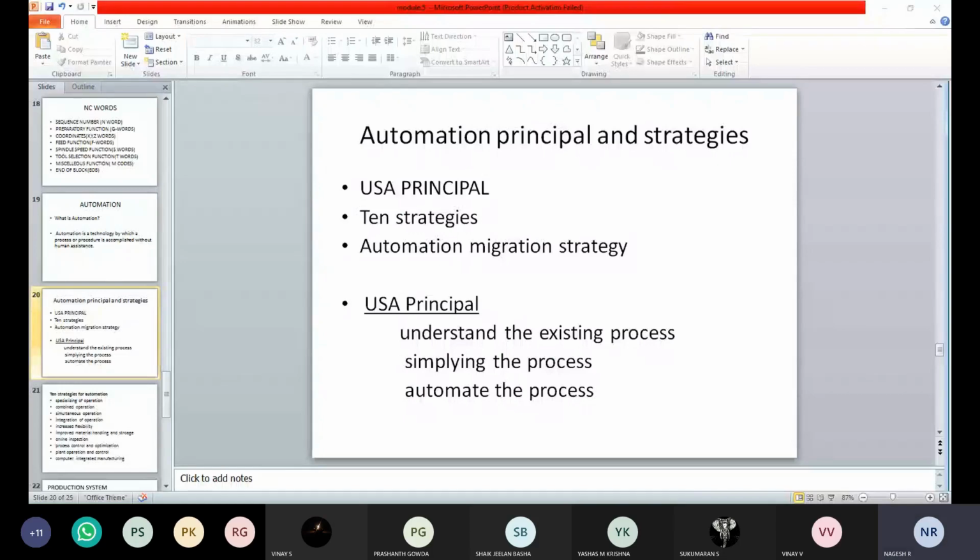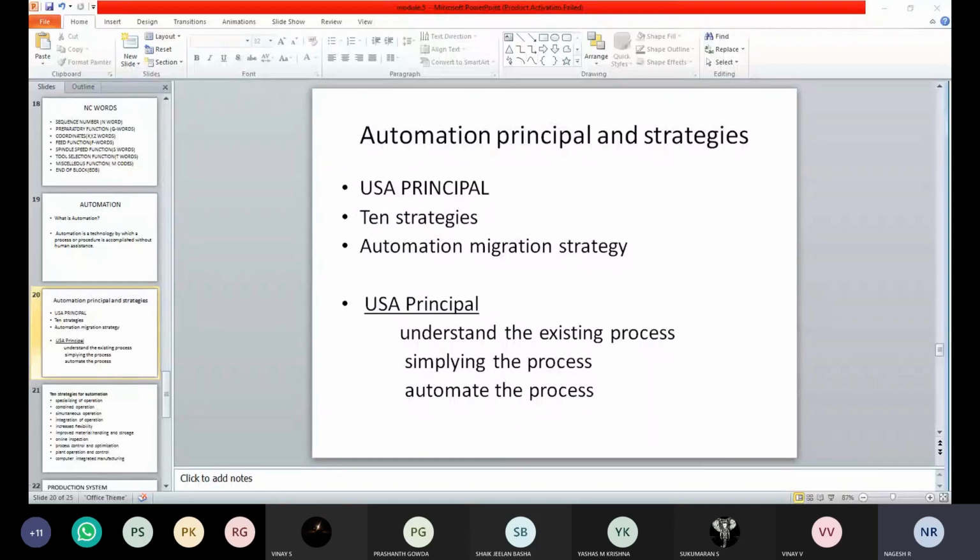Before carrying out any work, we need to understand that work. So that is the first point in USA. We need to understand what the inputs are, what the outputs are, what the process is, all those things. We need to first get information about that. After getting that, the second point will be carried out.